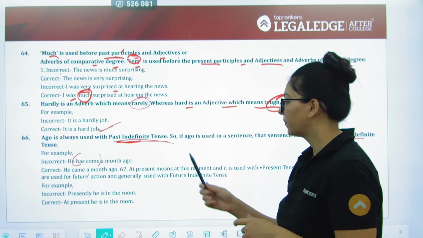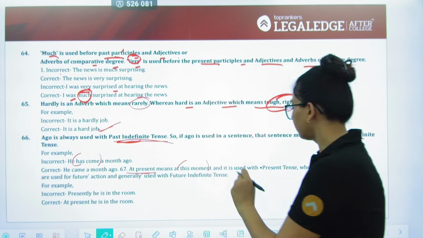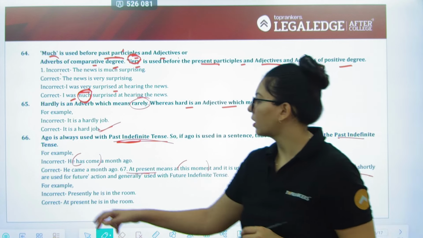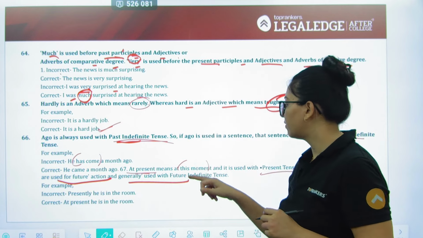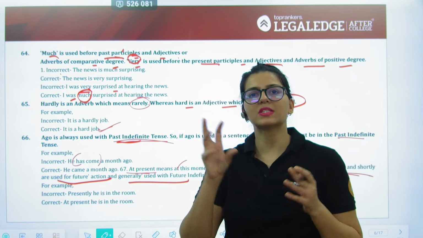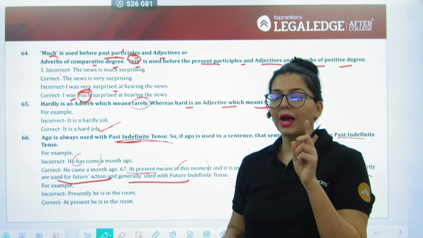Next, at present means at the moment, and it is used with present tense, whereas presently and shortly are used for future actions and generally used with future indefinite tense. So we just did that. This is just giving us an allocation कि उनका tense कहाँ लगना है. So presently he is in the room, no, at present.